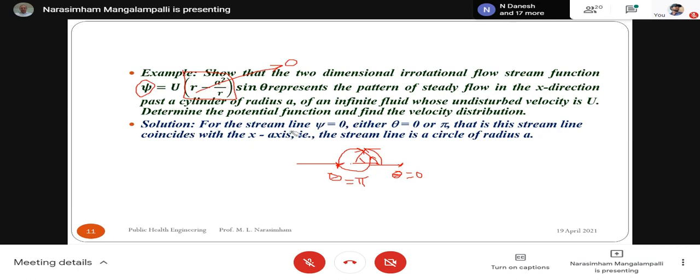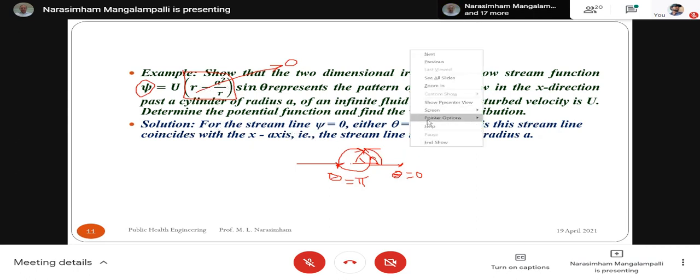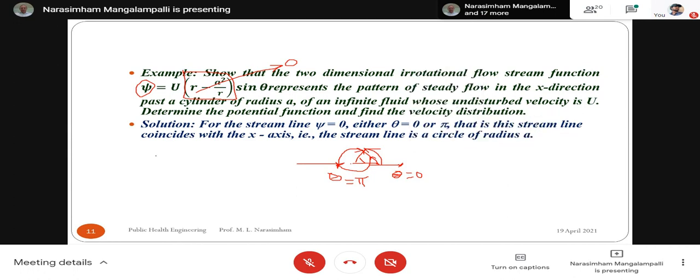So for any r, when r is equal to a, it indicates that this value of psi is 0. That means obviously this must be your streamline. So the streamline comes here and again. So this is one streamline.